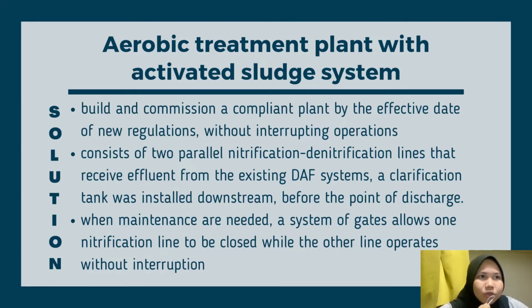It consists of 2 parallel denitrification lines that receive effluent from the existing DFF systems. A clarification tank was installed downstream before the point of discharge. When maintenance is needed, a system of gates allows one nitrification line to be closed while the other line operates without interruption.